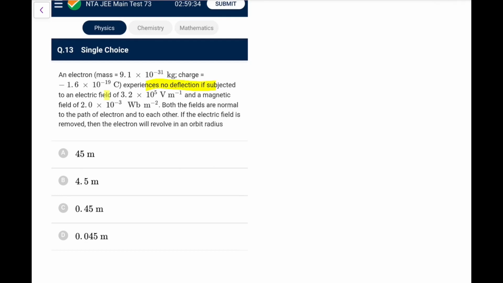I think this question I have done yesterday. A magnetic field is there because the fields are normal to each other. If the electric field is removed, the electron will revolve in an orbit of radius. So first, no deflection means the velocity is E by B. When the electric field is removed, the radius would be mv by qB, and v is E by B. So it comes out as mE by qB square.